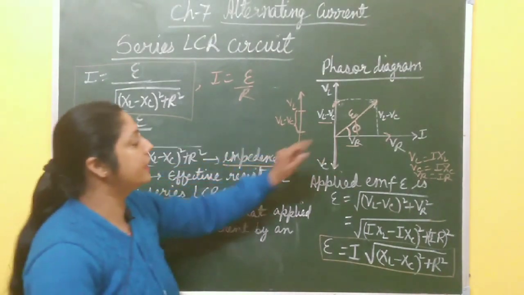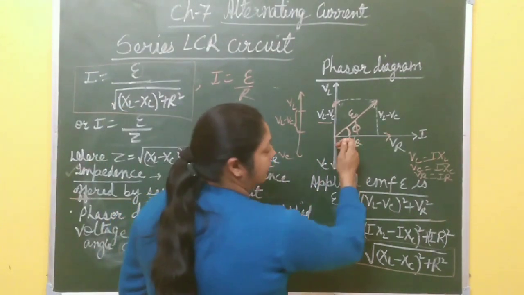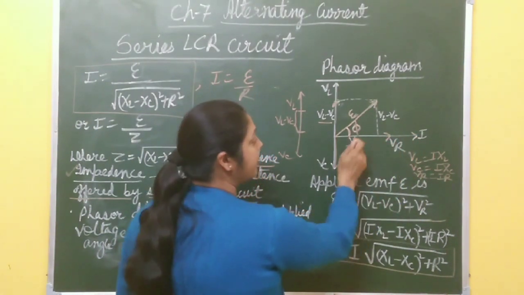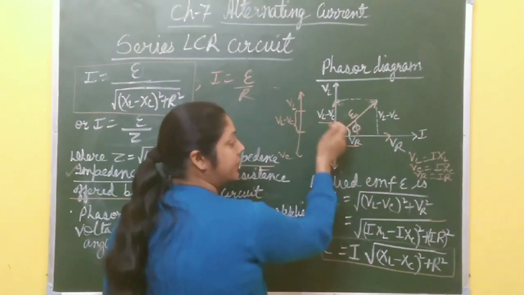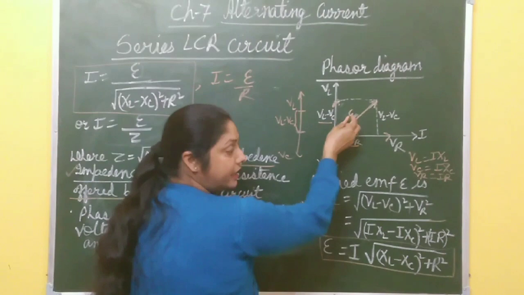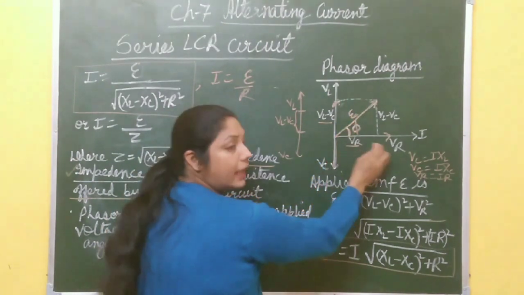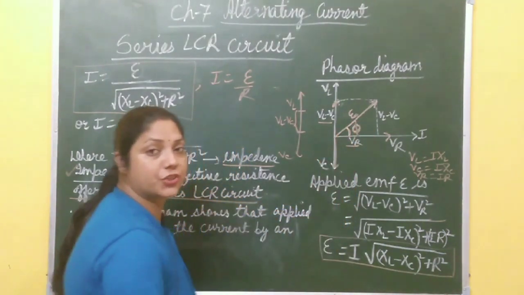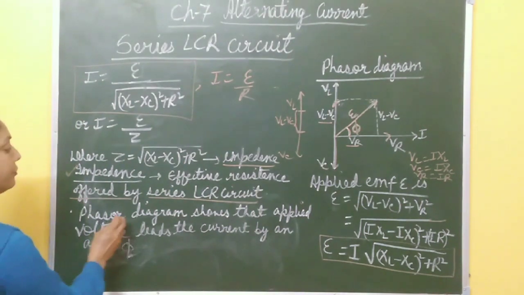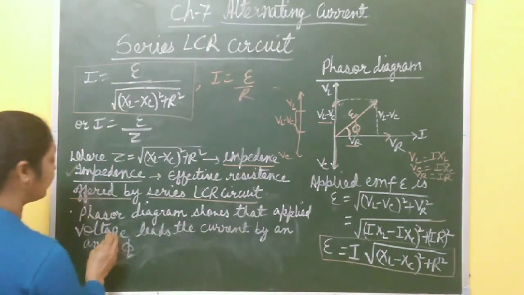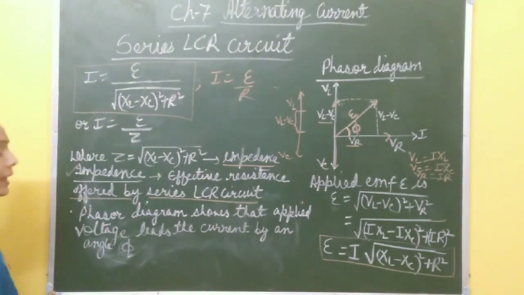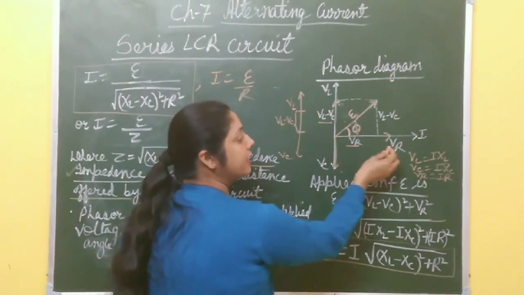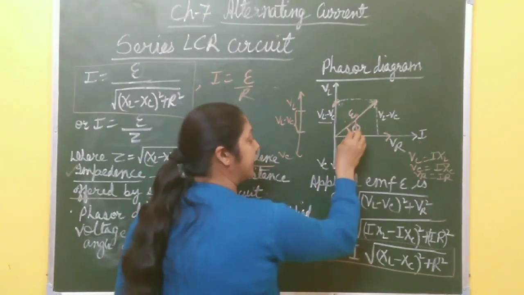Now from the phasor diagram, you find that I is along this side, the X direction, VR is also along this direction, and VL minus VC is along this direction, and the resultant is along this direction. It makes an angle phi with the x-axis. So this phi gives the direction of the resultant voltage. From the phasor diagram, it shows that the applied voltage leads the current by an angle phi. Here the resultant voltage is along this direction, and it leads the instantaneous current by an angle phi.